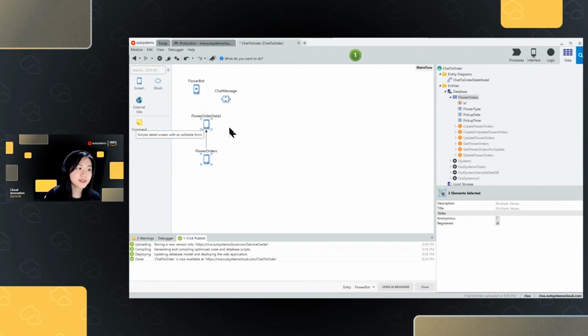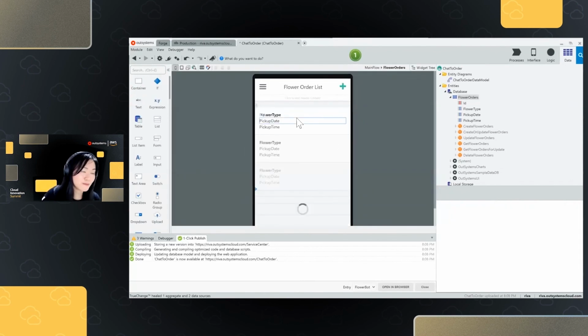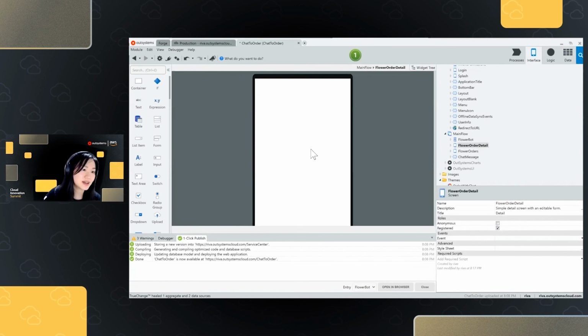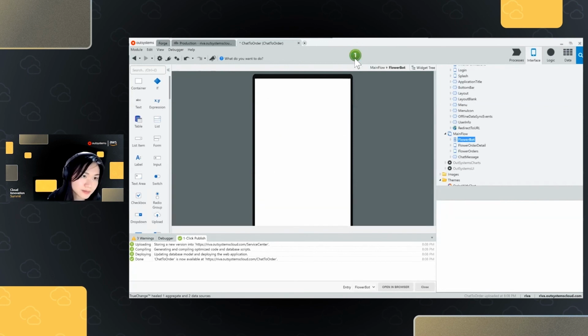So now I have the orders, and I could also see the detail pages for each of those orders. Okay. Now, with that, I would like to build my application.